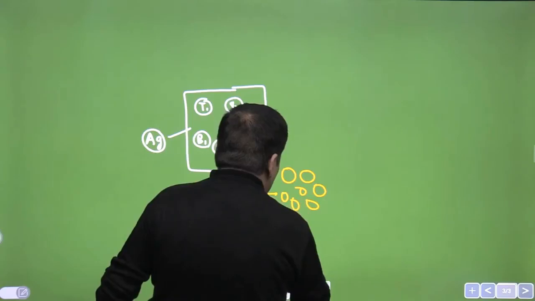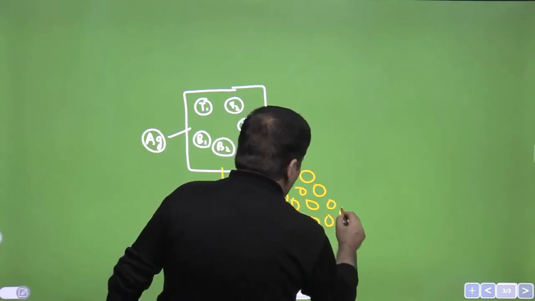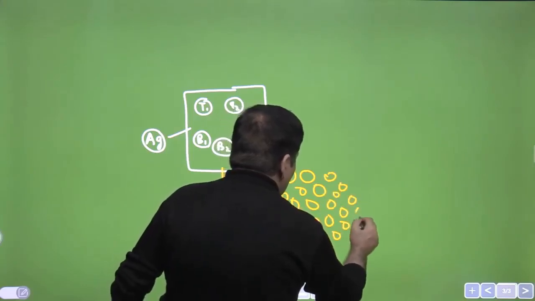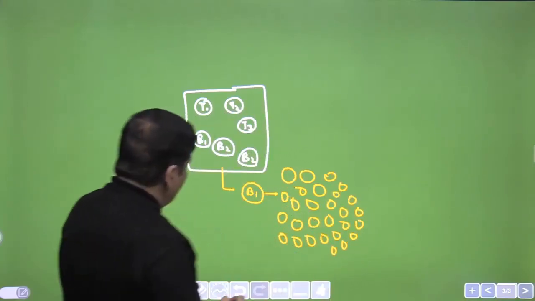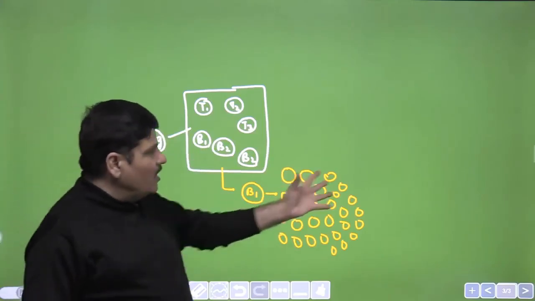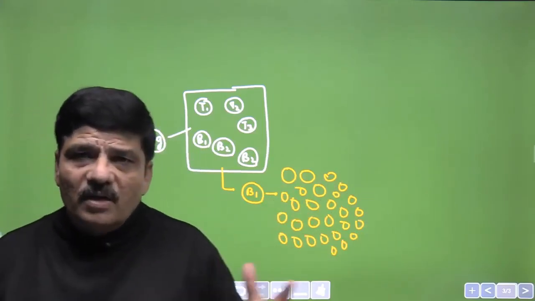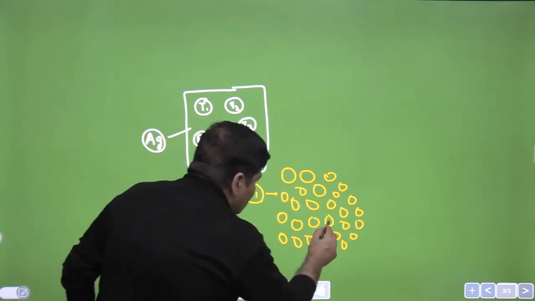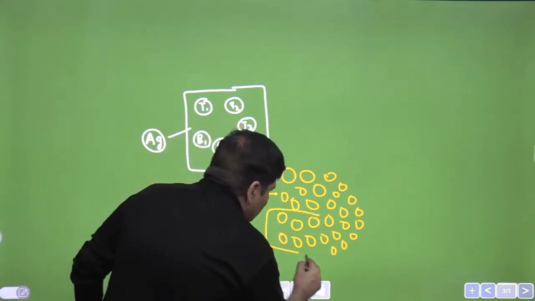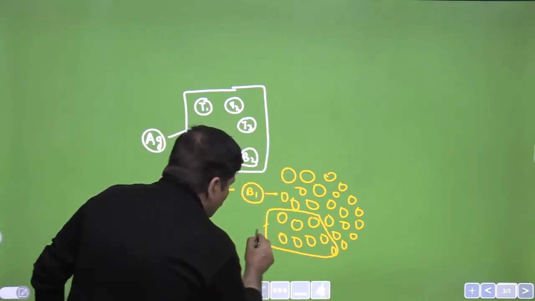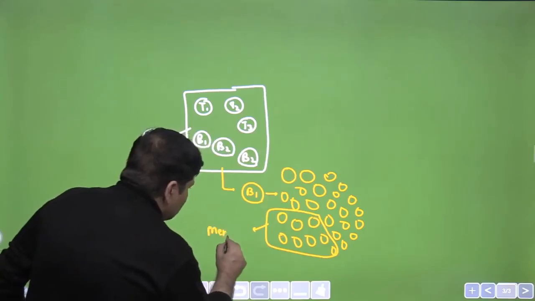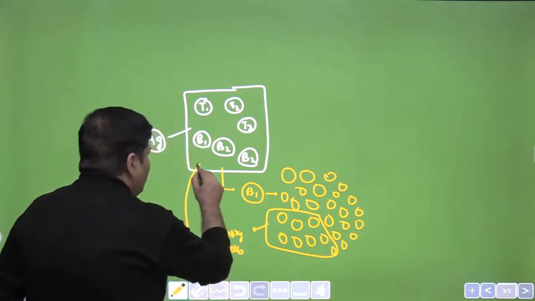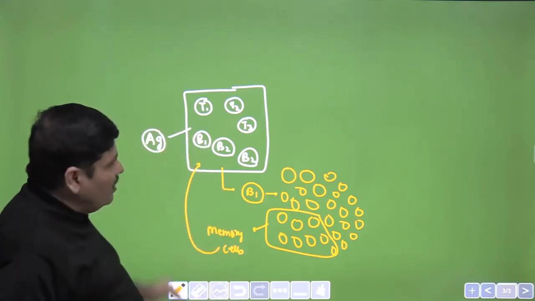So these are all B1 cells. This step is called clonal selection. The term is self-explanatory. Immediately the antigen is identified by the B1, B1 undergoes propagation, and it becomes a clonal selection. Out of these, some of them will get converted into what are called memory cells, and they will go back and reside in the secondary lymphoid